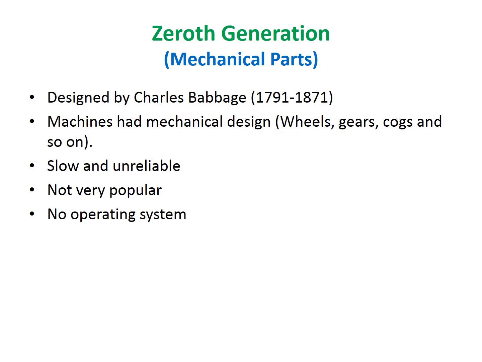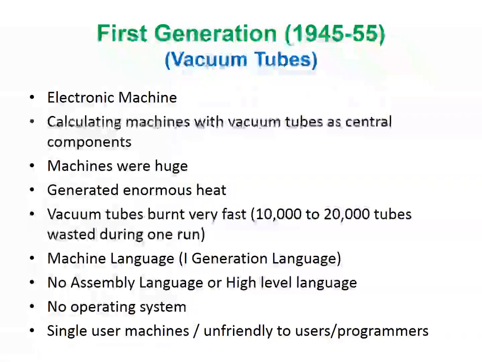0th generation. In this generation only the first computer was designed. Charles Babbage, who was a mathematician, designed this computer and it was of mechanical design. This computer was made up of wheels, gears, cogs and so on. This computer was not popular because it was slow and unreliable. There was no operating system used in this machine and in this generation.